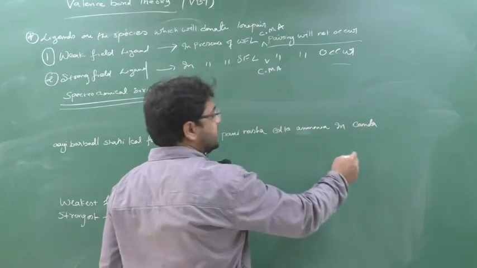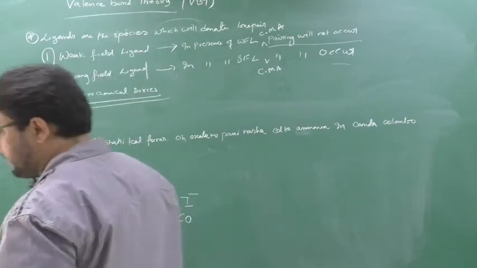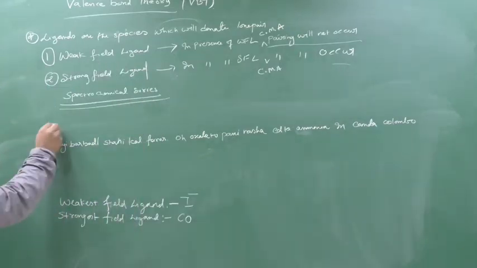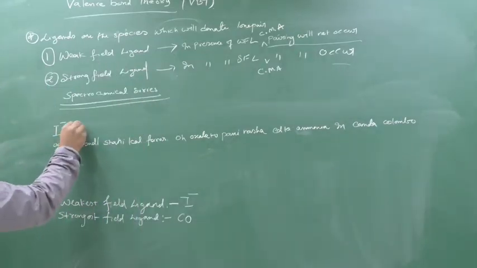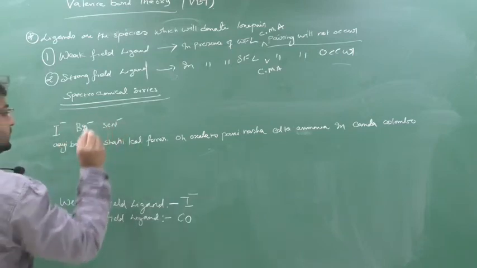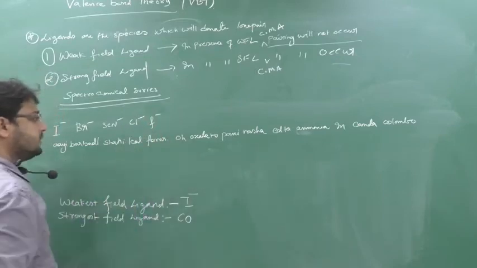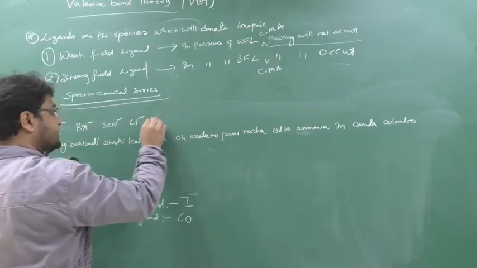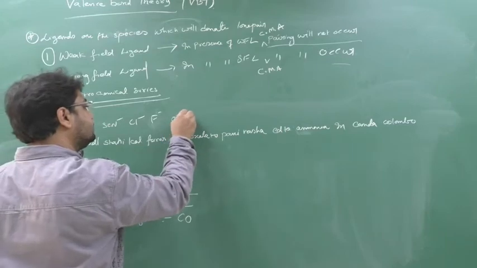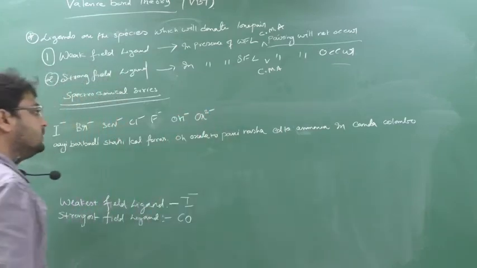So this is the series; if you remember it, it will be easy for you. I means iodine, Barbadi means Br minus, Shani means SCN minus, Kal means chloride ion, Farar means F minus. O means OH minus, oxalato means OX 2 minus, yes or no?